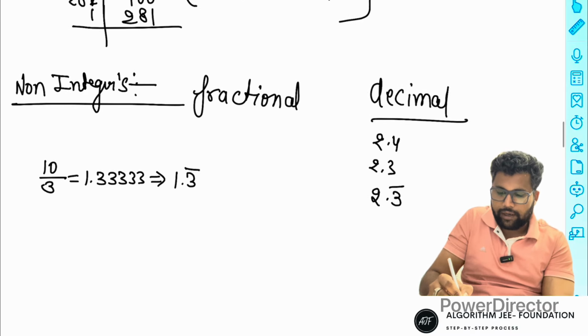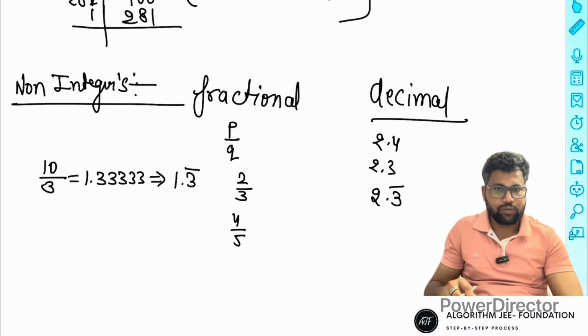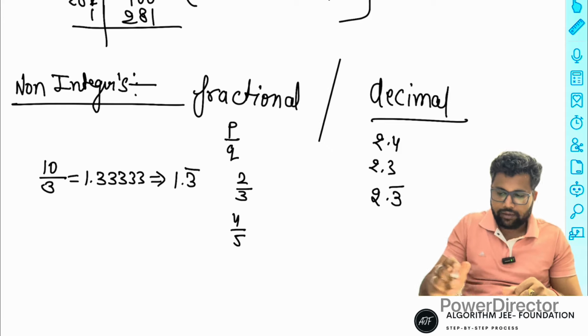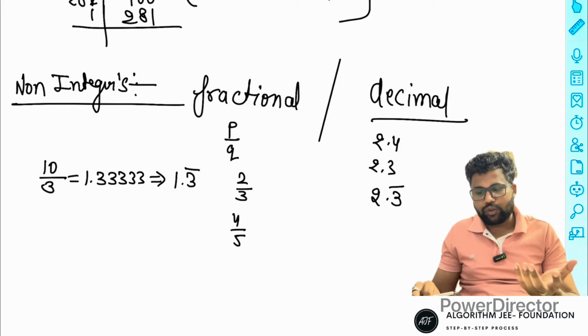A fraction means p by q form, like 2 by 3, 4 by 5. Those are all fraction numbers. So non-integers mean all possibilities in decimal form and fractional form.